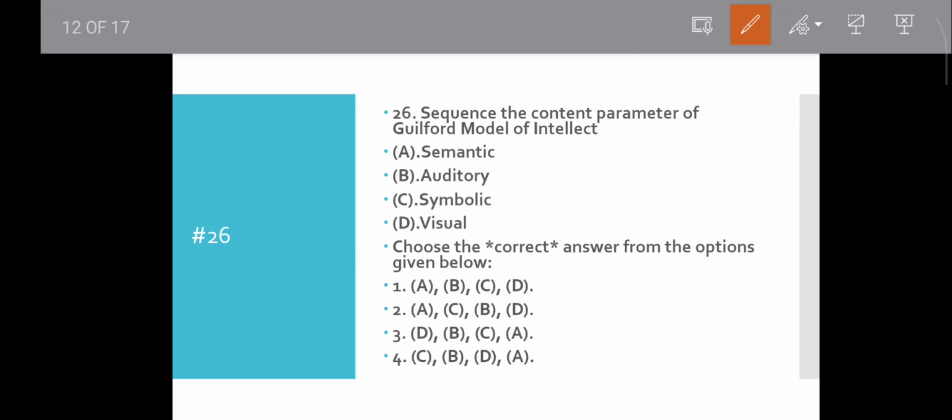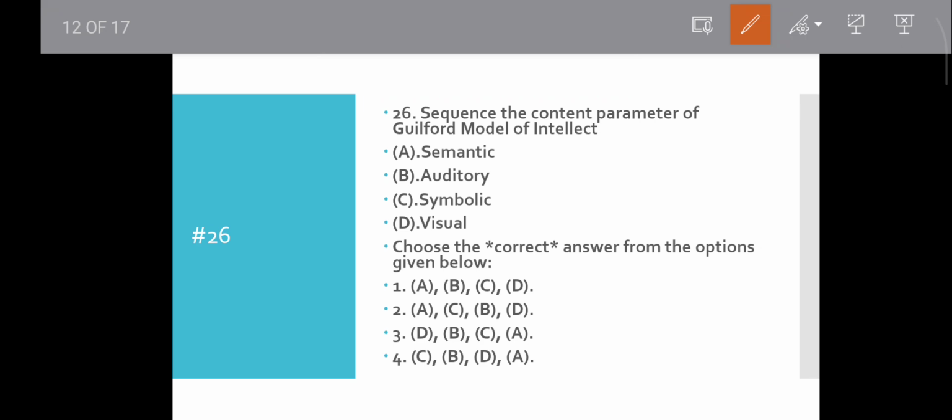Question number 26. Sequence the content parameter of Guilford's model of intellect. We discussed it before. Systematic, auditory, symbolic, visual.